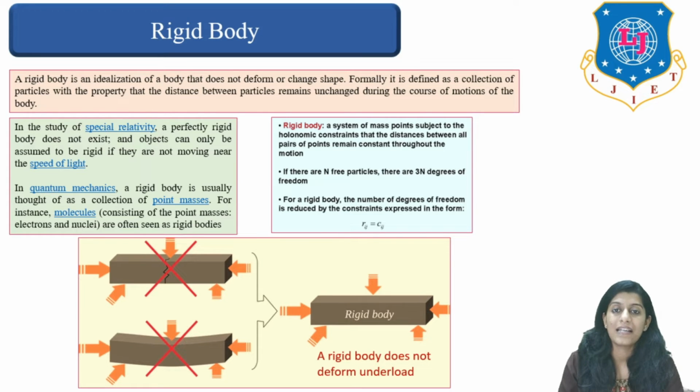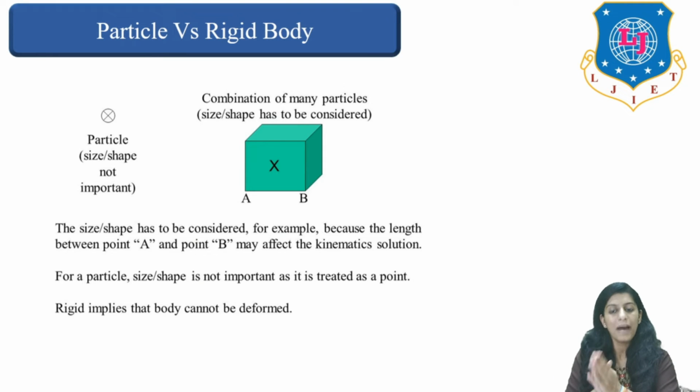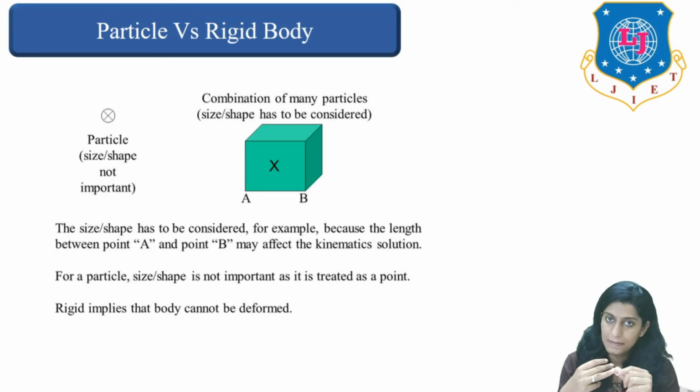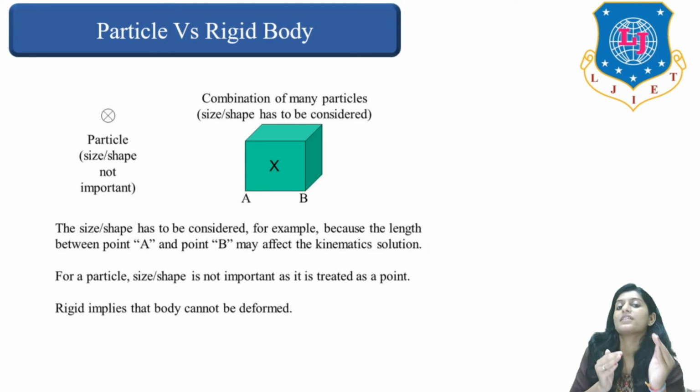So let's go to the next point where we are going to compare a particle versus a rigid body. In the last lecture, if you recall, we have seen what a particle is. We have covered space, time and particle. If we recall what a particle is, then we will be able to understand rigid body more clearly. Here we are going to compare a particle versus a rigid body.